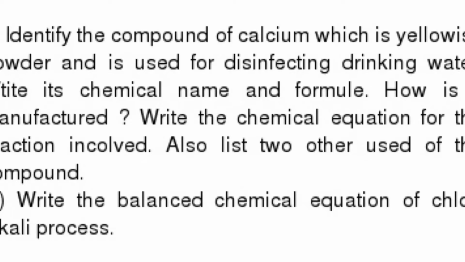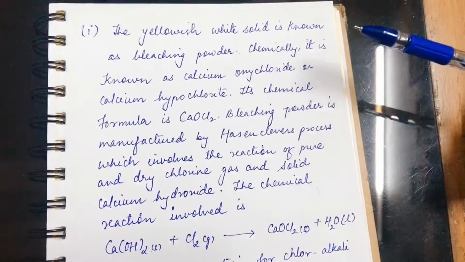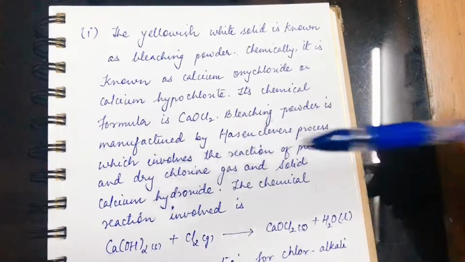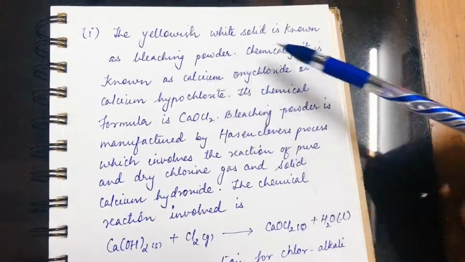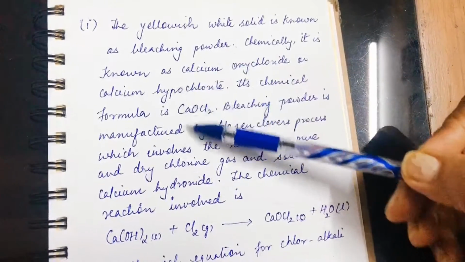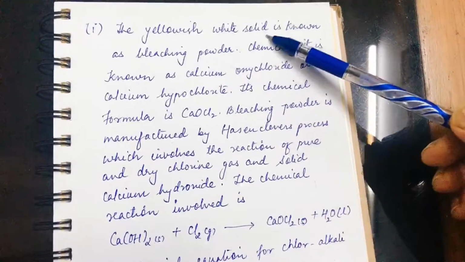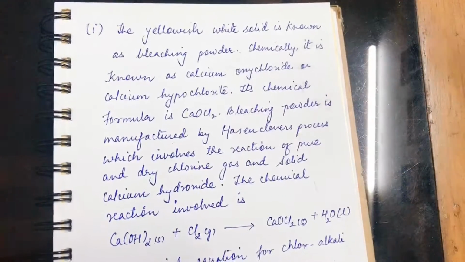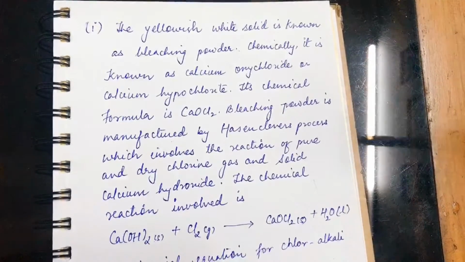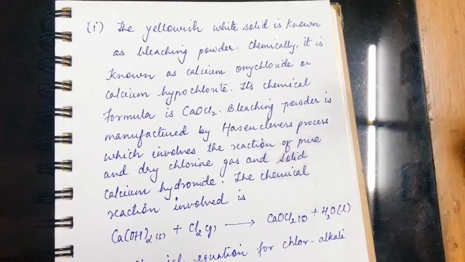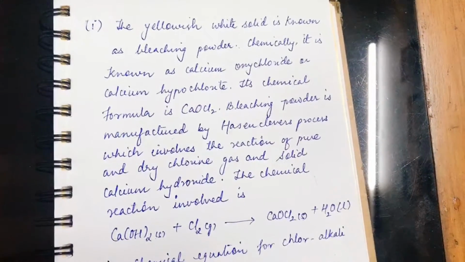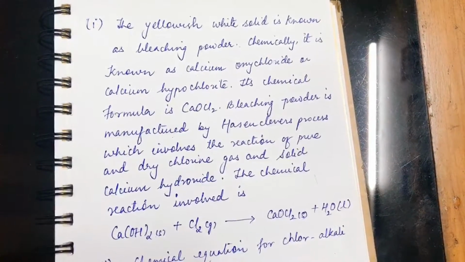Students, this is the question. I am going to present the answer now. Students, the question I have shown you. First, read the questions properly and then answer them. You will answer in a brief way. The yellowish white solid is known as bleaching powder. Chemically, it is known as calcium oxychloride or calcium hypochlorite. Its chemical formula is